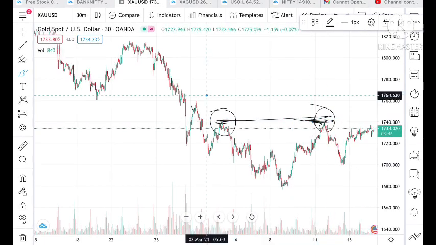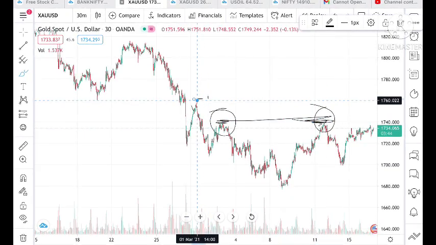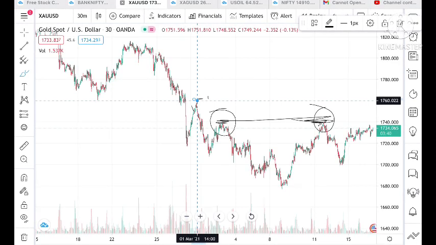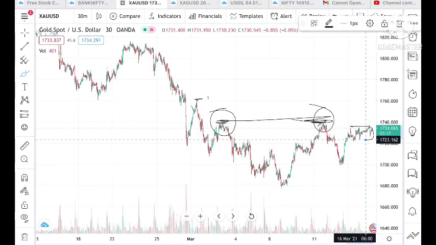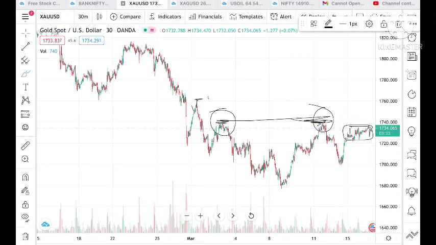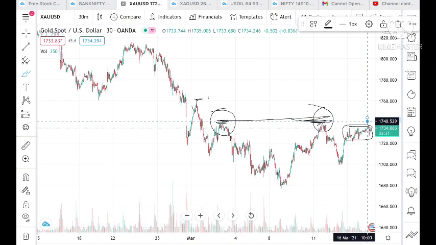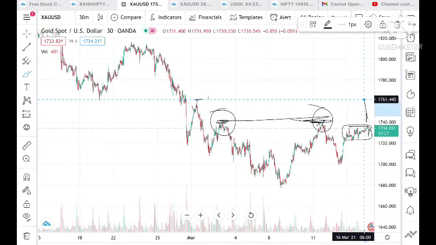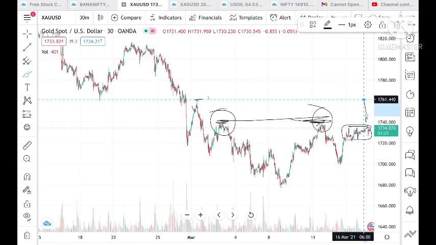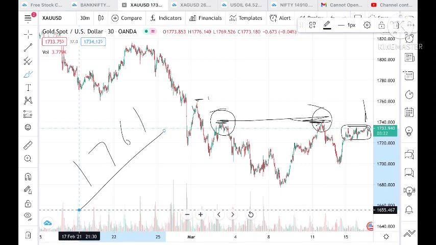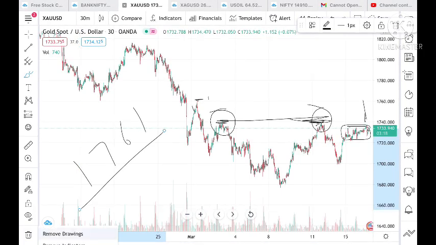The price of gold is moving in this particular range. Once this range is broken, we can expect it to touch a level of 1740, and once 1740 is touched, the next support we can see is at around 1761. So what you have to understand is, let this range break.